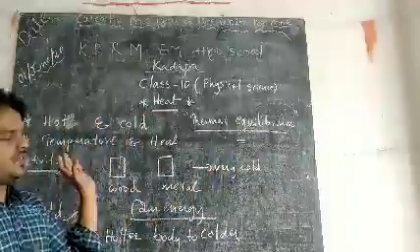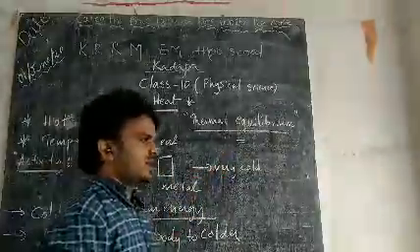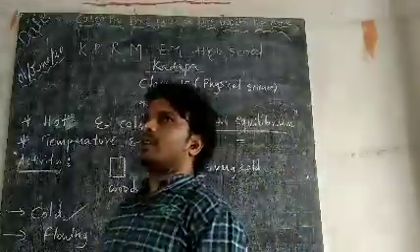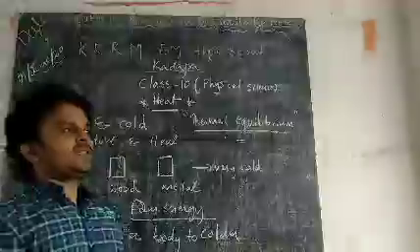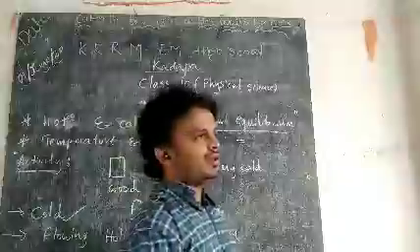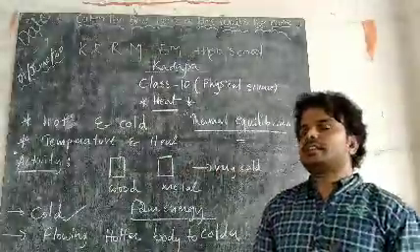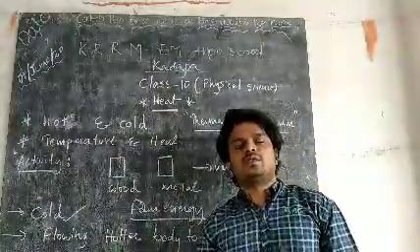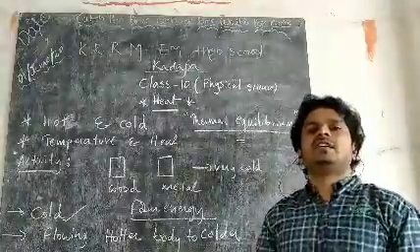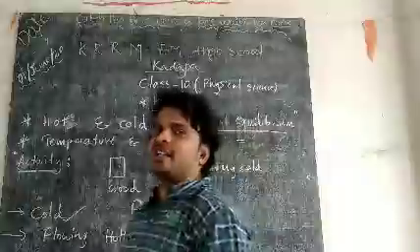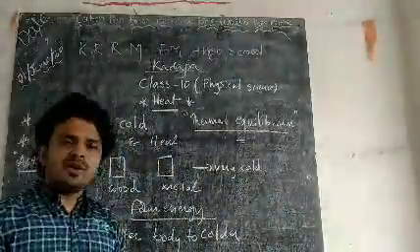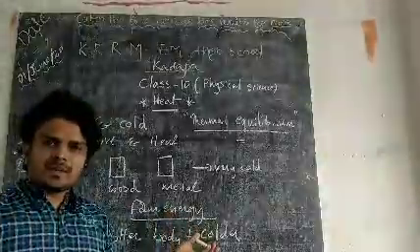Then let me ask some small examples. The temperature of Kadapa is 40 degrees Celsius. You and your father and mother are at home. They are in thermal contact. If your body temperature is 40 degrees Celsius, we can simply say that your father's body temperature is also 40 degrees. How can you say that? Because the temperature of Kadapa surroundings is 40 degrees.